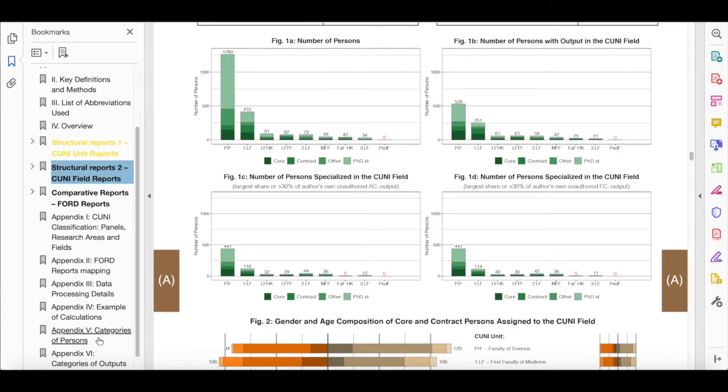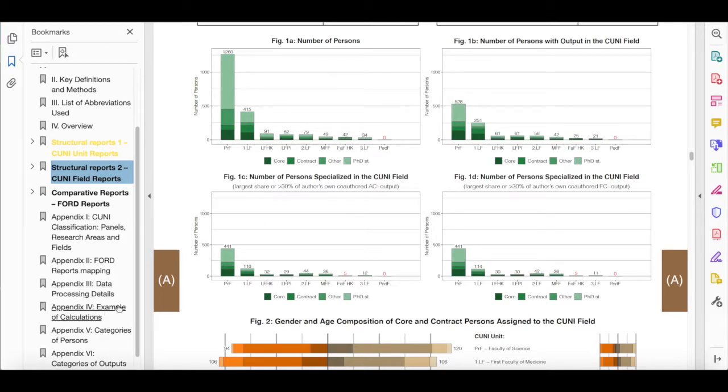Figures 1a through 1d depict the 10 largest CUNI units, listed in decreasing order by their total number of persons. Each subfigure corresponds to a different method of counting persons. For an easier comparison, all 4 graphs use the same vertical axis scale. The number of persons self-assigned to a field appears in Figure 1a. A similar method to count persons is used in the CUNI unit report, and is illustrated in Appendix 4.